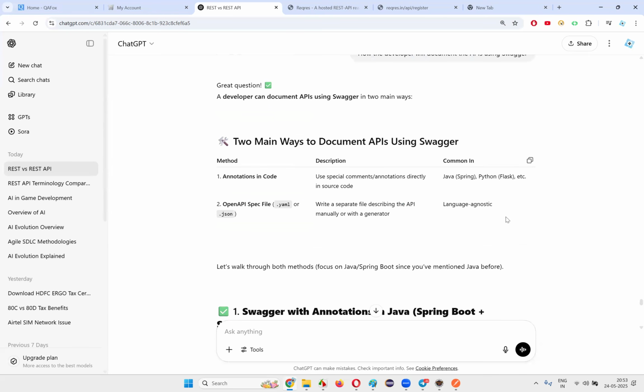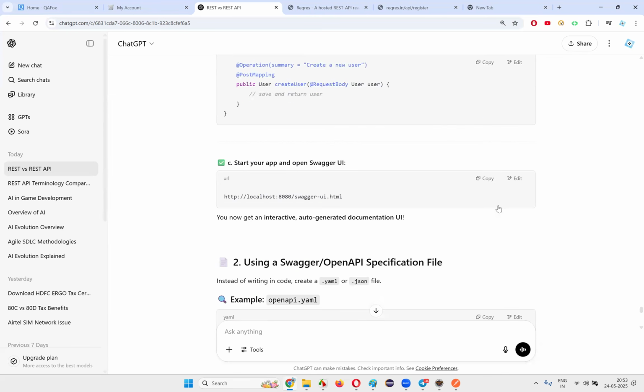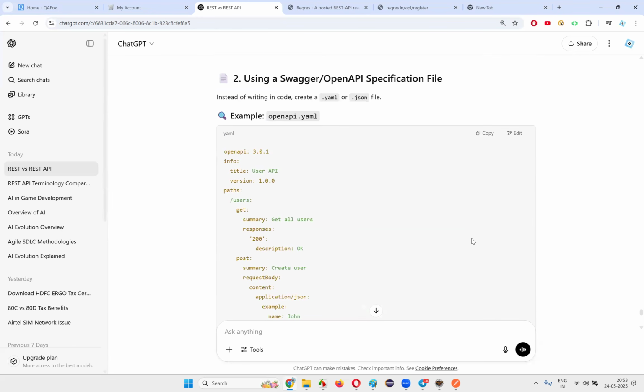So this is kind of technical for me. I have never worked on this Swagger thing, but I'm trying to explore it before you only. Okay.